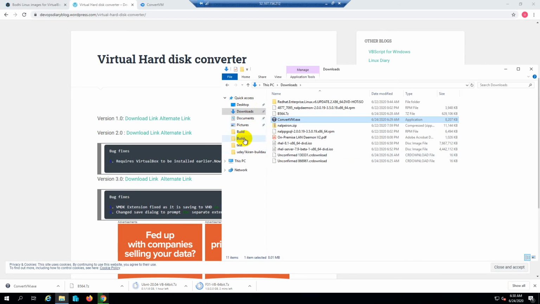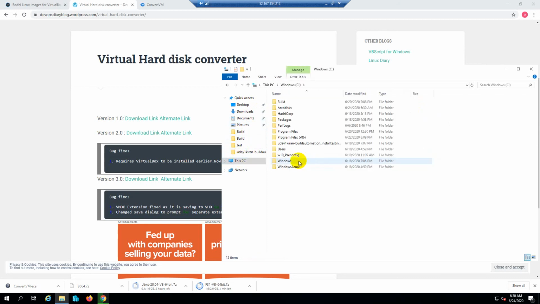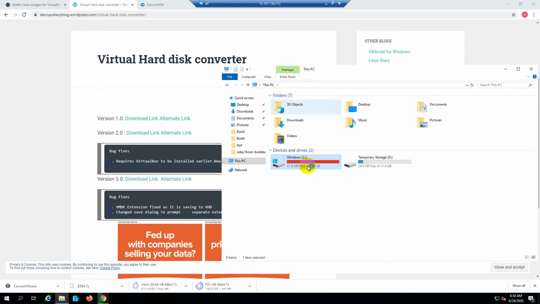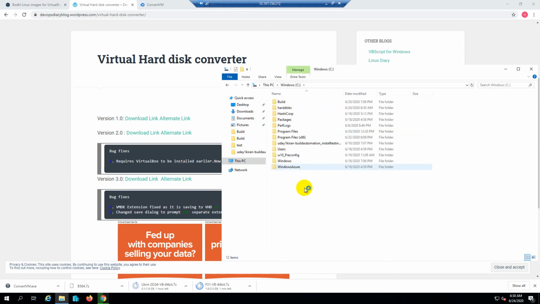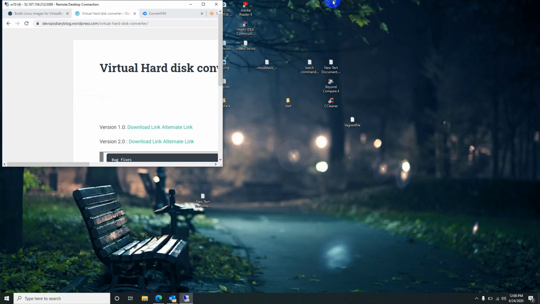Go to C drive, it's only 76 MB left, that's why it's not downloading. So let me stop the process here and I will show you in another video after cleaning.